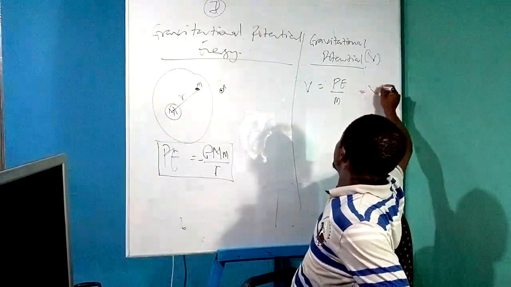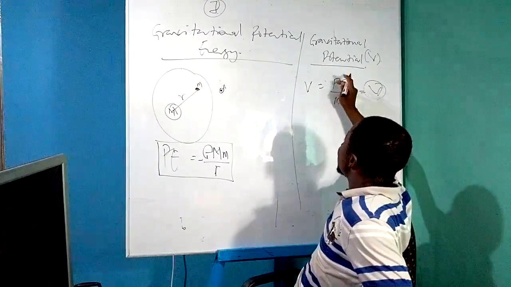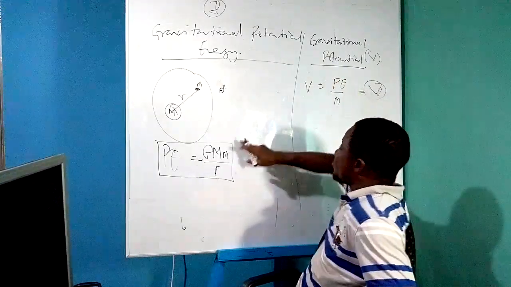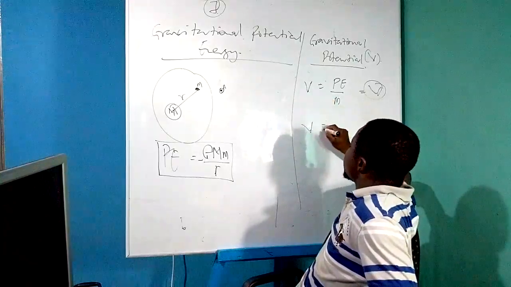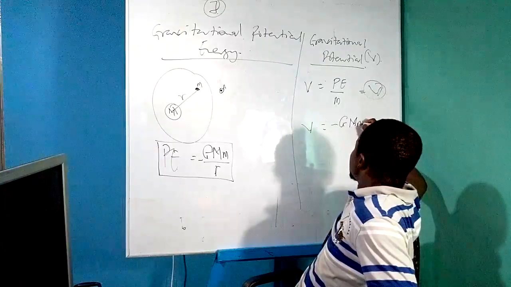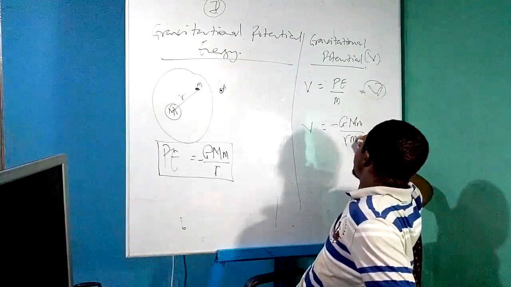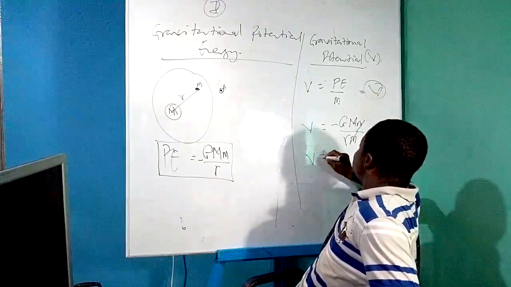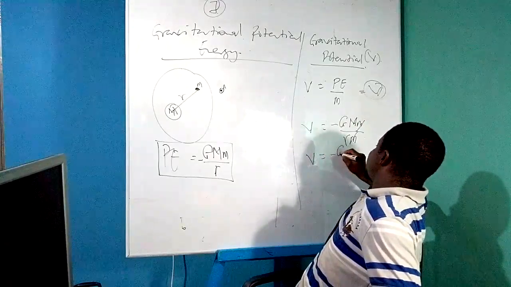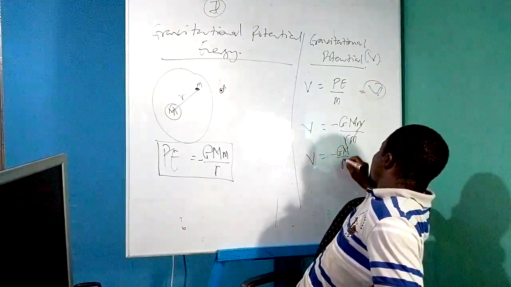The unit is volts or joule per kilogram. But because the potential energy is negative here, we put this value here. That will give us V is equal to negative G capital M small m all over R, divided by m. m will cancel m. So V is equal to negative G capital M over R.